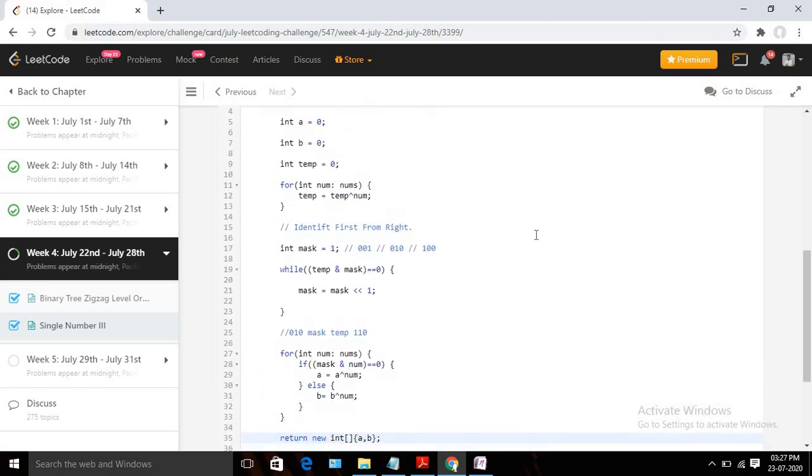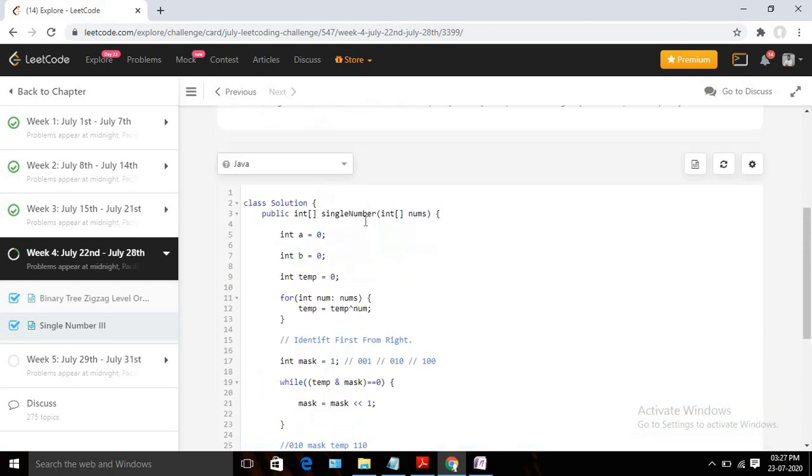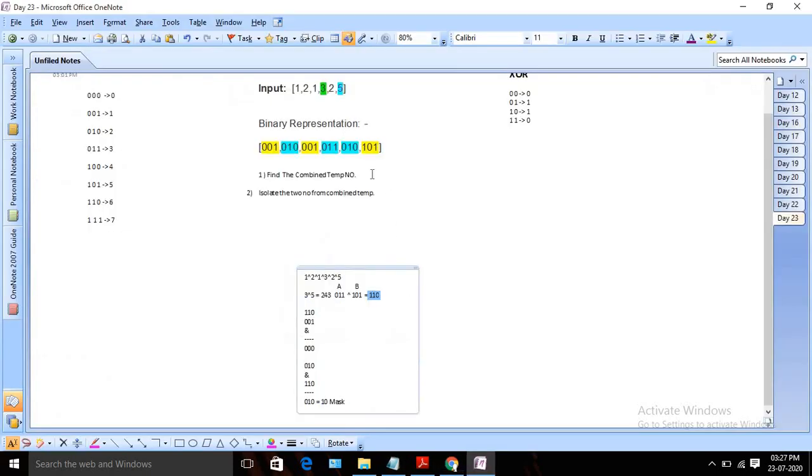Now let's recap what we have done here. At first I took two numbers A and B, initially 0, and again I take one number temp. Then I iterate through the whole array and I found this temporary number. That temporary number will obviously be the result of A XOR B, right? Then I use the temp number to identify my A and B. So how can we identify?